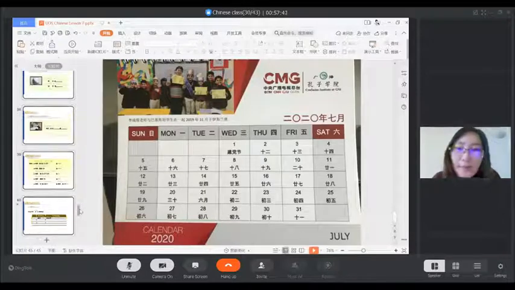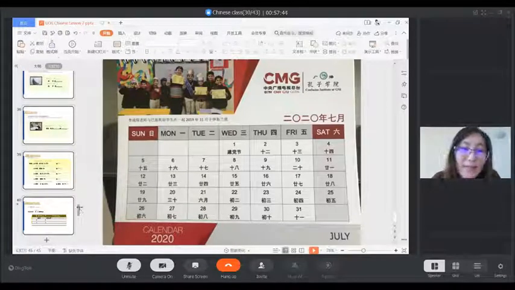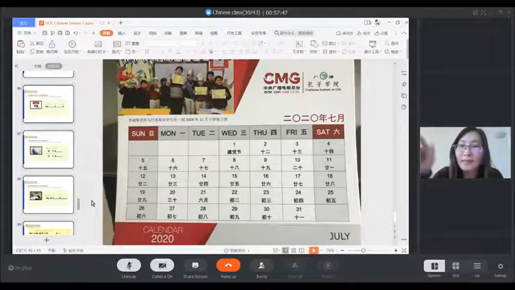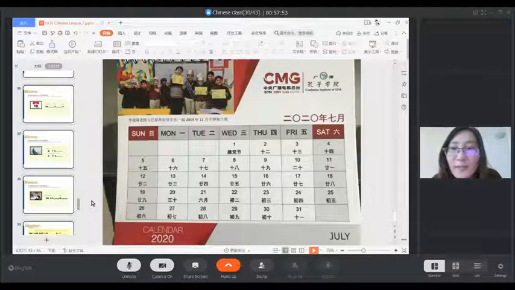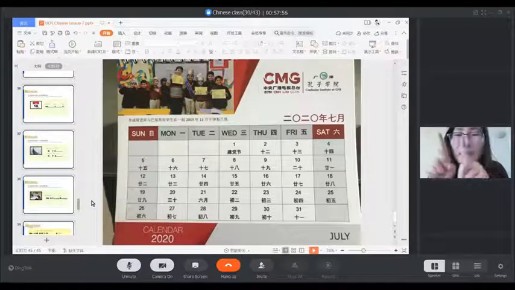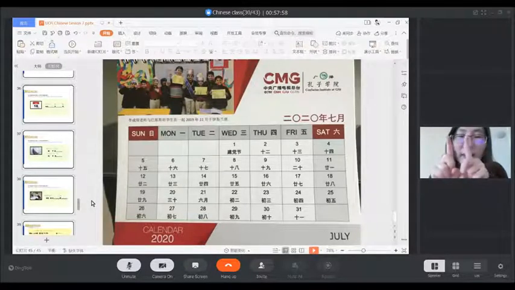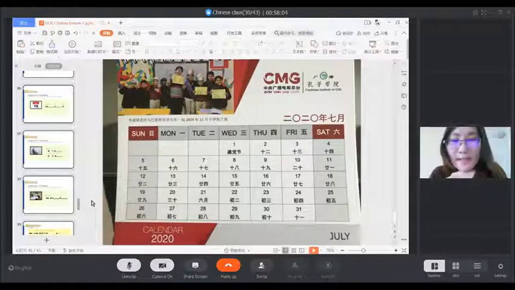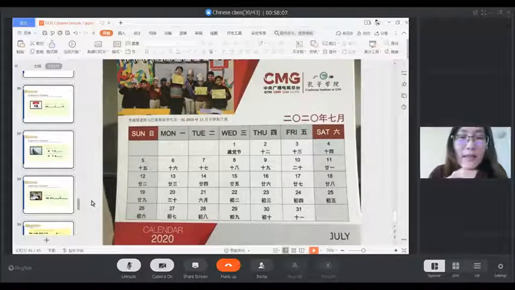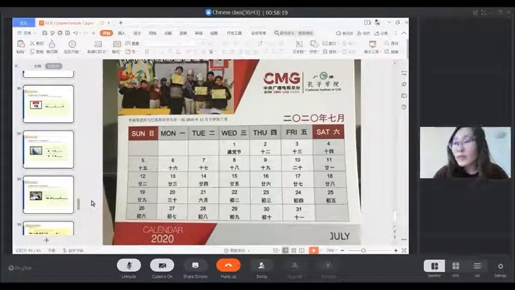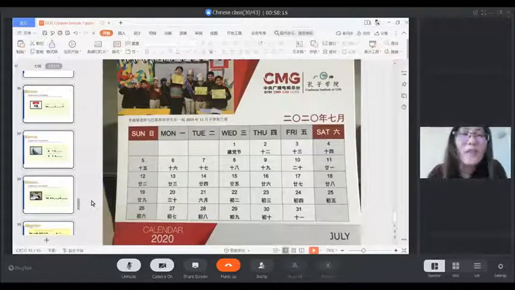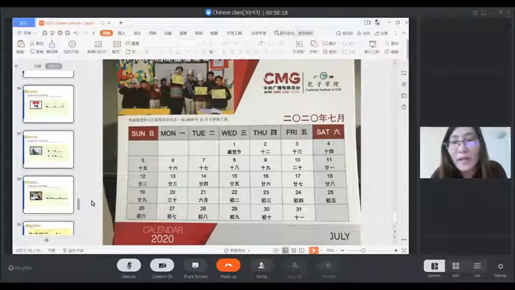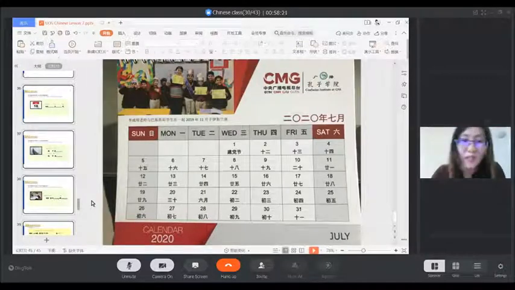When we write 11 November, we write 11. So that day in China we say, because there are four 1s, 11/11 we write 1 1 1 1. That means single day. In China we say it's single day. That is a festival for the people who have no boyfriend, no girlfriend, no husband, and no wife.